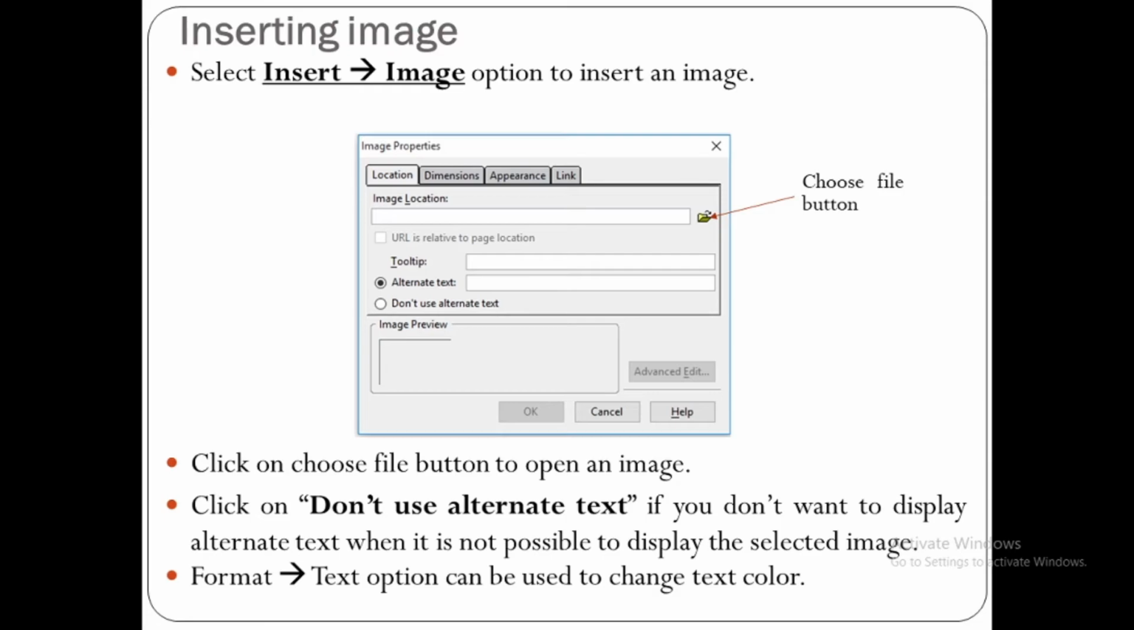Then click on format text option to be used to change the text color. Now how to apply link? See, when we are creating a website, interlinked web pages, so link is very important. In home page, there are several texts given. When you click on this particular text, it will display another page. That text is known as hypertext, and that link is known as hyperlink. Now how to create hyperlink, that we will see.